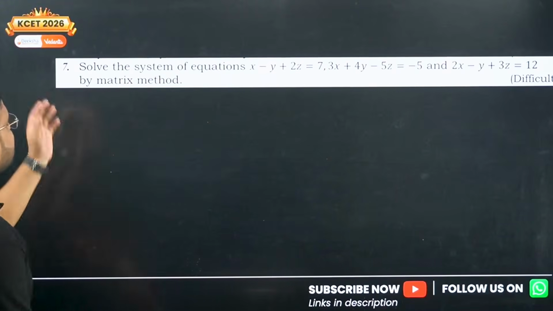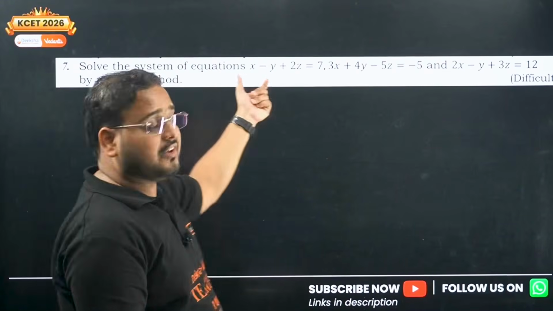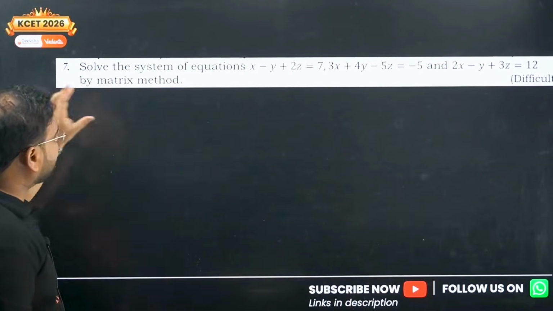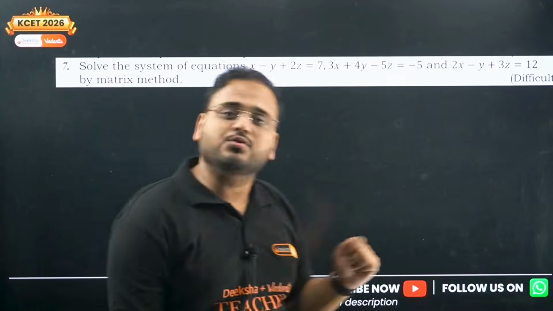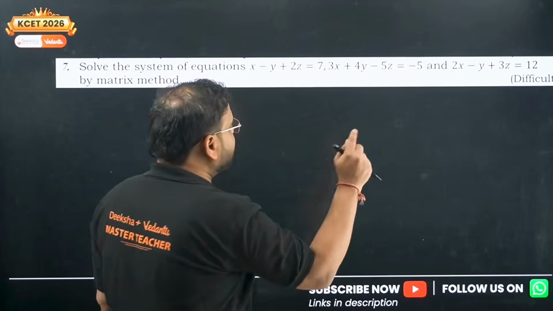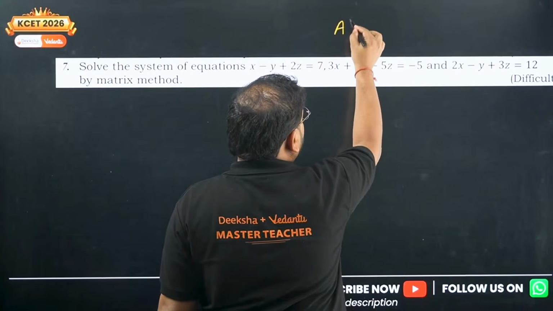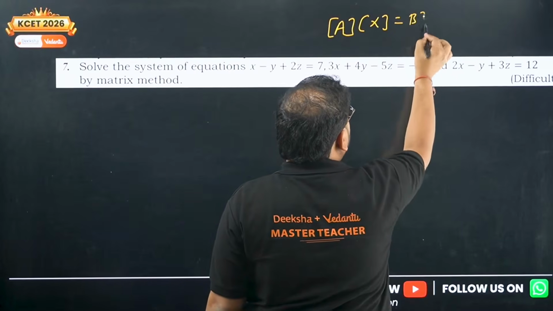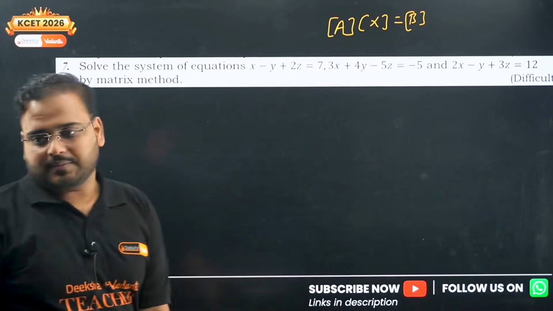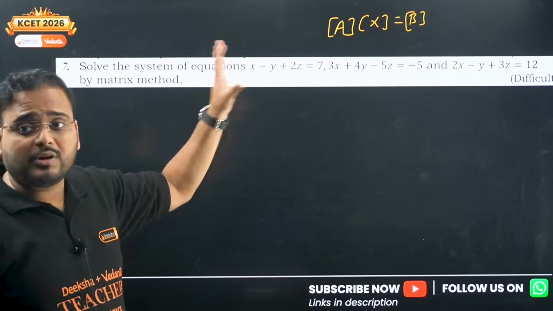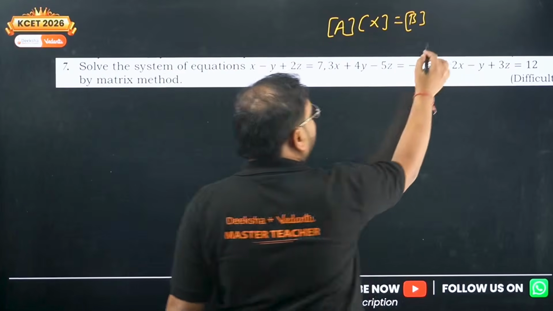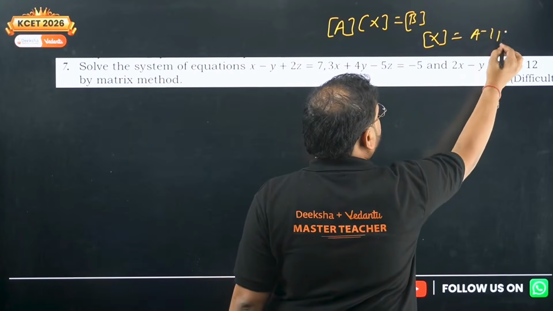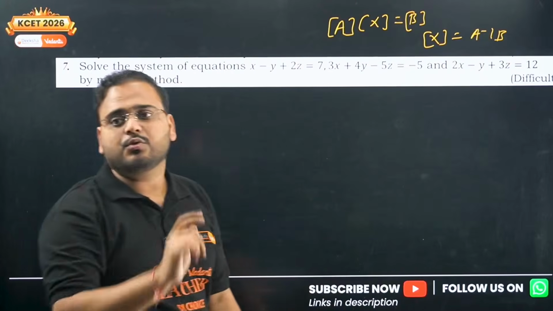What is the question? Solve the system of equations we have in 3 variables using the matrix method. They have specified it. You have to use matrix method only to solve it. Okay. So first step is to form this matrix. From this equation, I mean Ax equals to B. Now from here, once you get this value, you can find the x. You can find the x as A inverse of B. Means you can multiply A inverse into B.